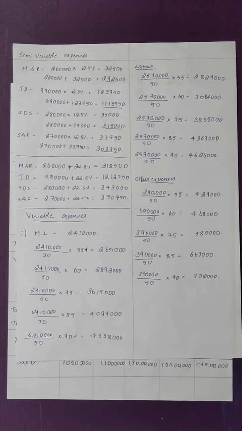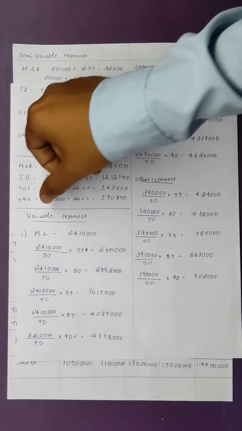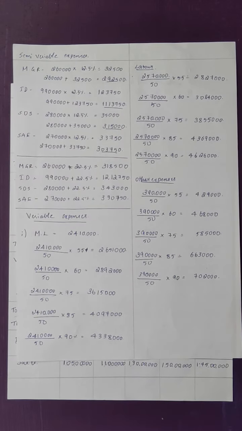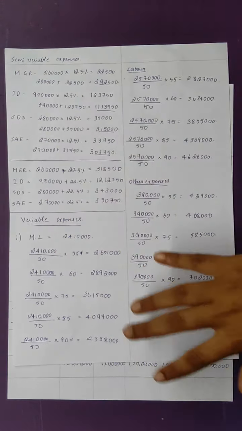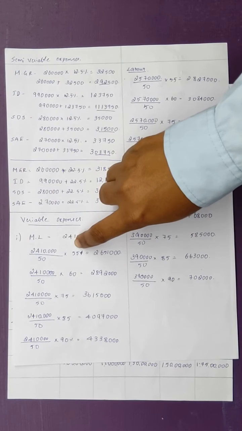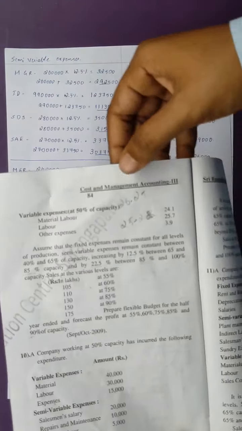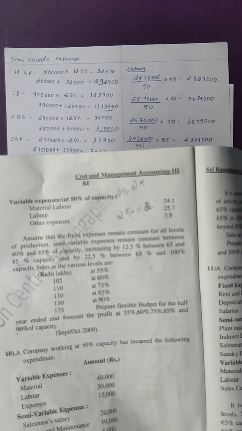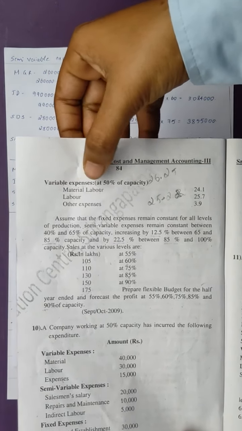First is material. The amount given in the question is 24.1, that is 24 lakhs 10,000. Now, in order to find out the capacity for 55%, you will be taking the base as 50%. Here we have mentioned in the question in the bracket that it is 50% of capacity for variable expenses.